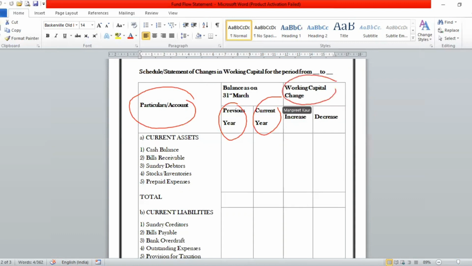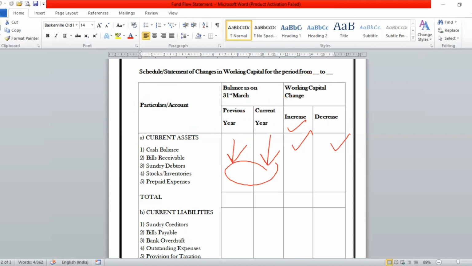Then the next part will be your change in working capital. Either your working capital will increase or it will decrease. Firstly, you will calculate the working capital of the previous year, then you will calculate the working capital of the current year, and then you will take the difference of these two terms. You will come to know whether there is an increase or a decrease. And side by side, you have to check the individual components as well. So how will we be doing it, let me explain.